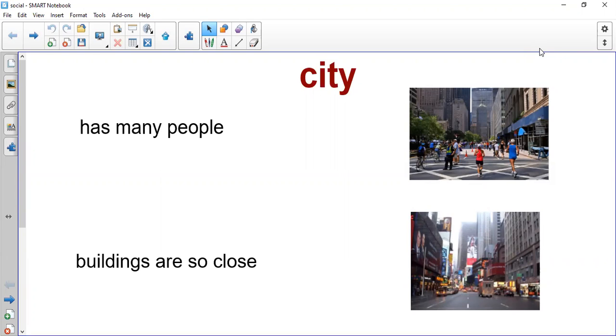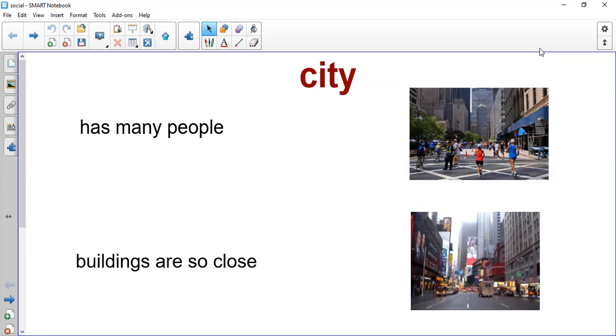In this lesson, we will study 3 types of communities. The first one is city, the second one is town, and the third one will be suburb. We will start with a city. As we watched in the video, the city is a very big community. It has many people, many shops, many buildings, many malls, many restaurants, many libraries. So you can find everything, whatever you want, in the city because it's very big.